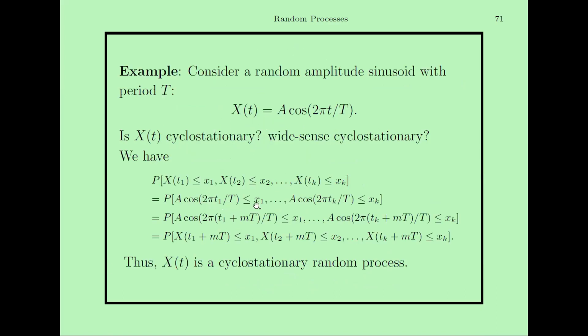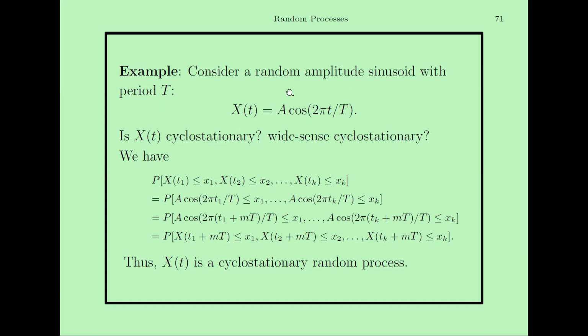Let's take an example. This example is there in your tutorial sheet also. So I would like to finish or do some questions of the tutorial sheet today, which is tutorial sheet number 8. Consider a random amplitude sinusoid.